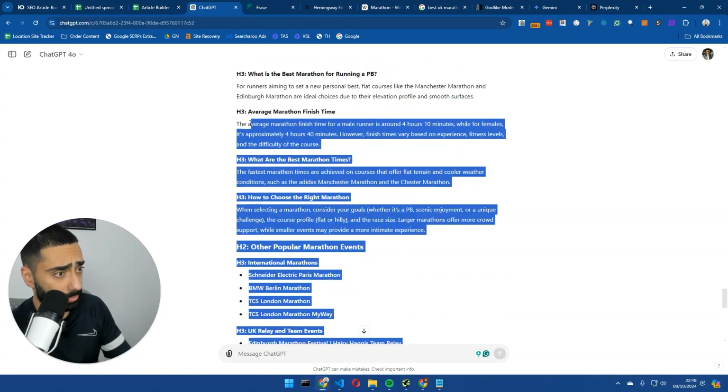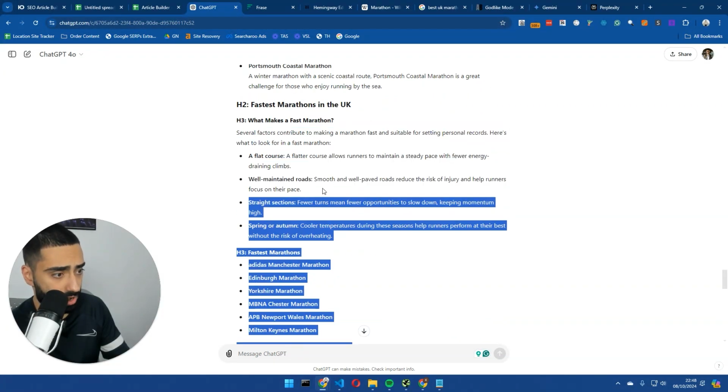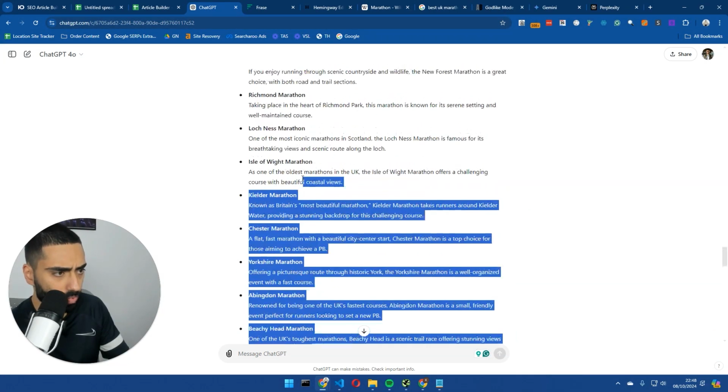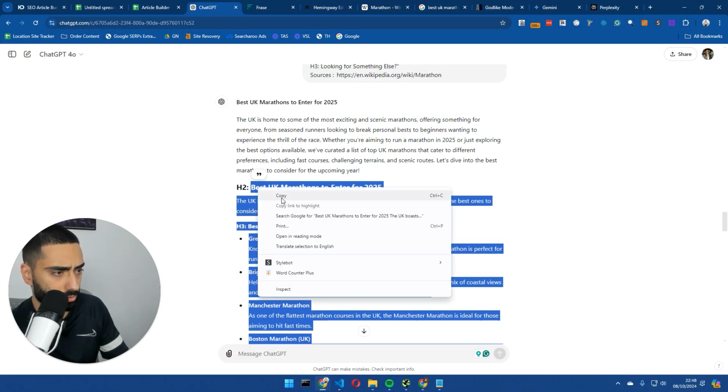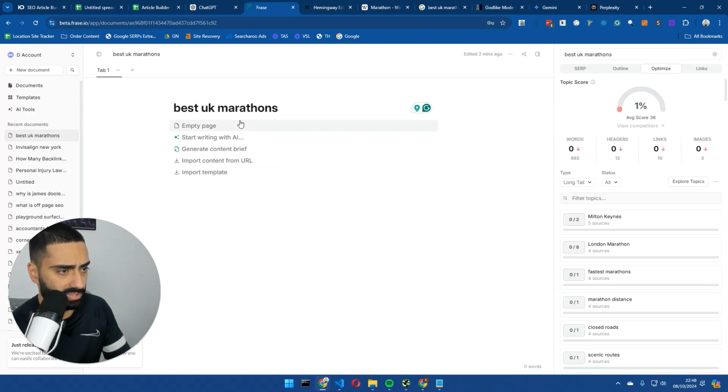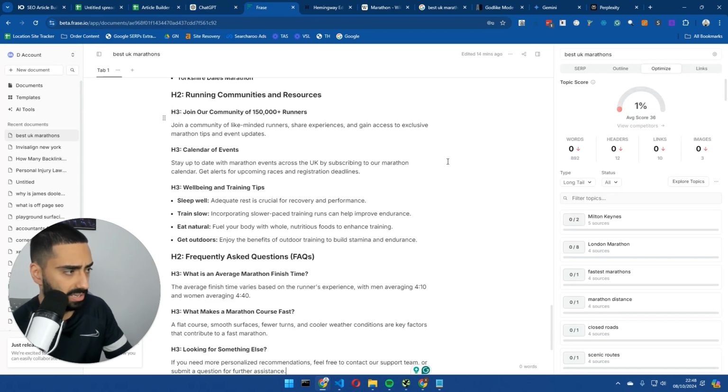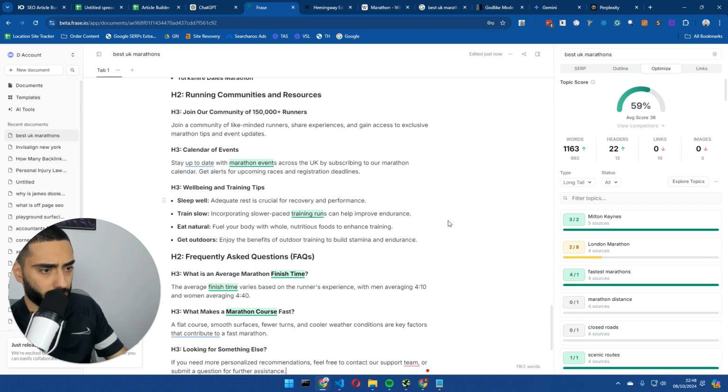It did take a little bit of time to create that article, but let's see what it scores. We're just going to copy this and paste that into Phrase. Word count as well, that's one thing that I did add to the sheet. So word count, we are well over. We've got 1,163.